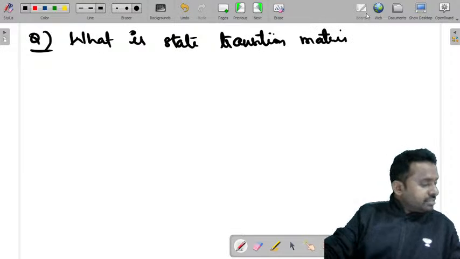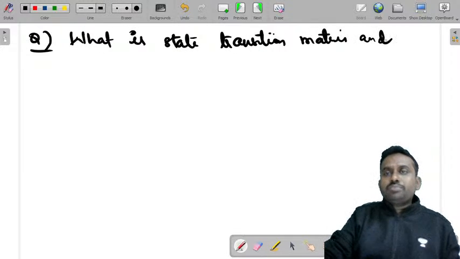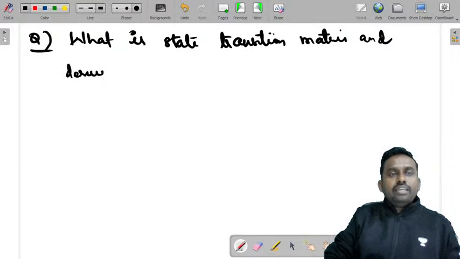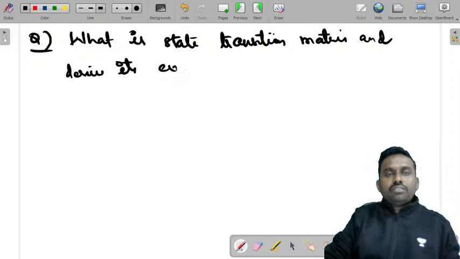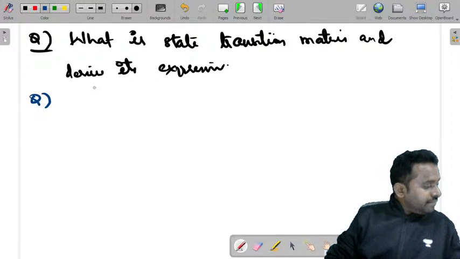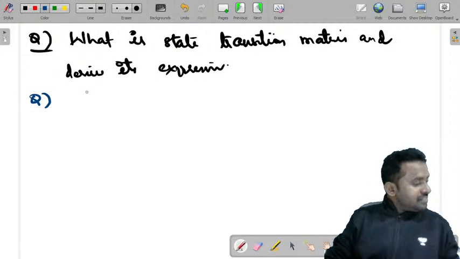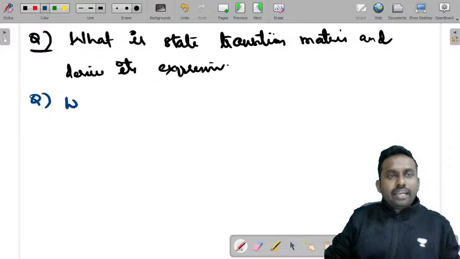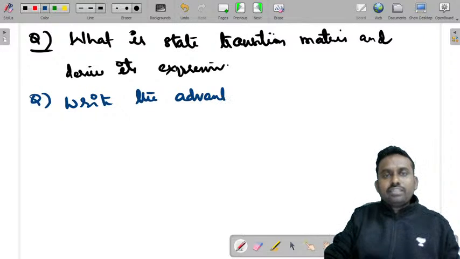And obtain its expression and derive its expression. This is one. And one more question: write the advantages of state space analysis. These are all the theoretical questions that you can learn from the theory part that I told you.